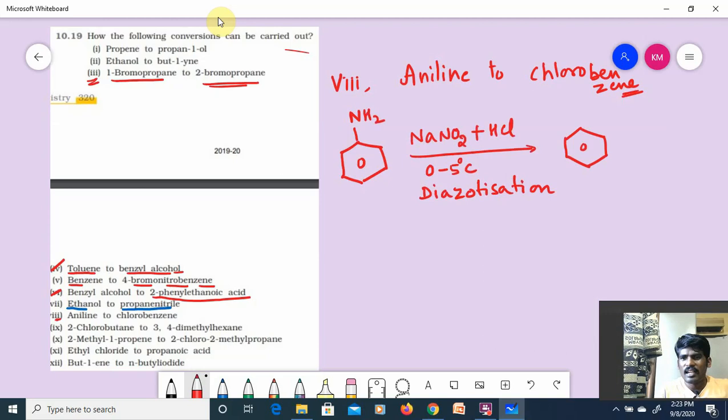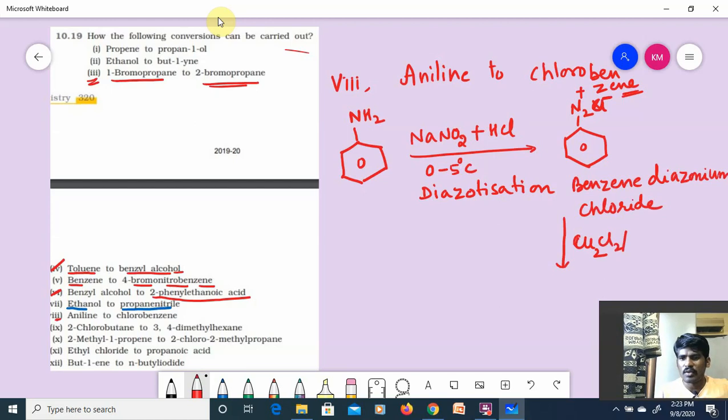Then it will give C6H5N2+ X-, but here that is Cl-. This is called benzene diazonium chloride, which is treated with copper chloride, Cu2Cl2, in the presence of HCl. It will give chlorobenzene.